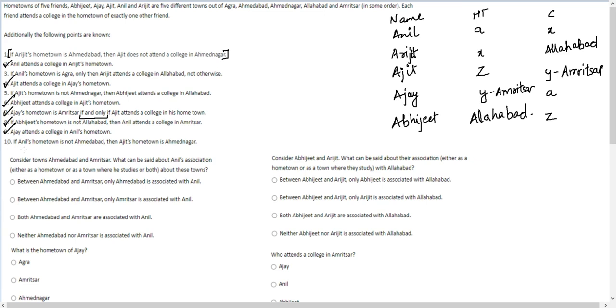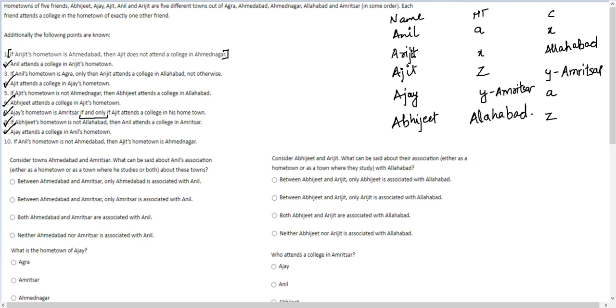Then we have the 10th statement. If Anil's hometown is not Ahmedabad, then Ajit's hometown is Ahmednagar. As of now, I have no information regarding this. We can't do this. Now we have gone through all the statements. We have precise locations for 2 people. So let's read the conditions again.